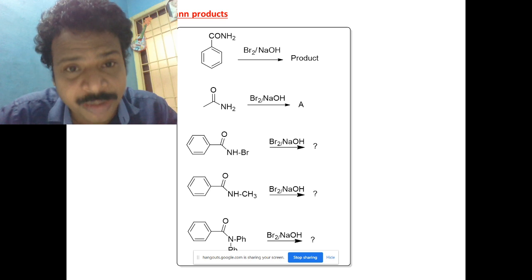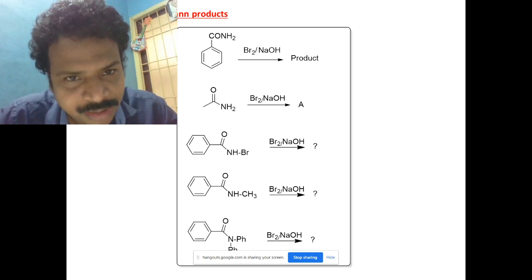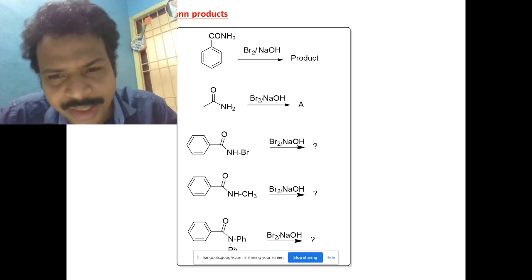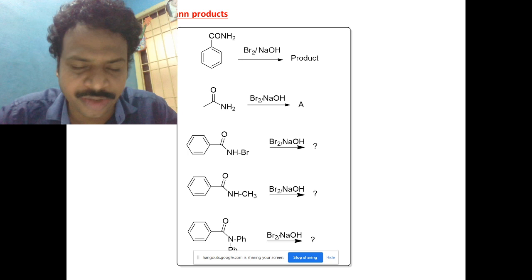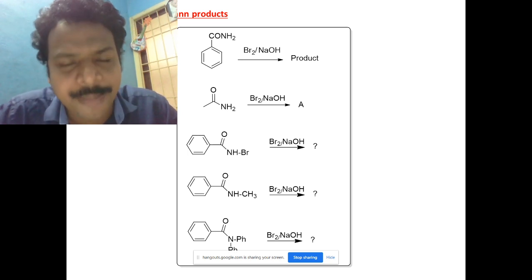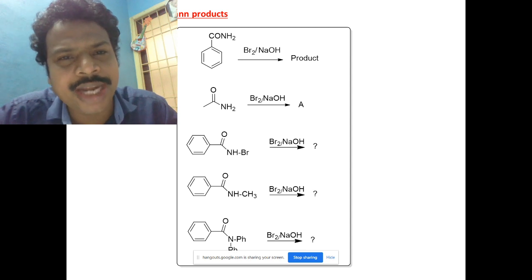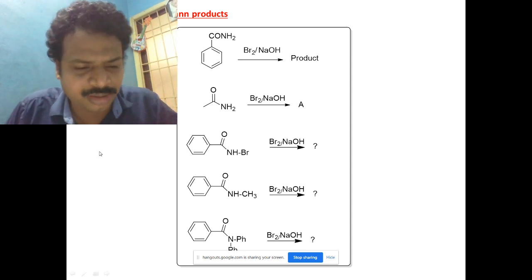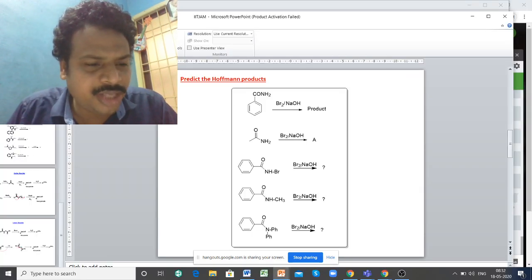Quickly analyzing without mechanism, the amide will become what? Amine, sir. That's it. What is the product? Leave the mechanism, you can write the mechanism later. Now quickly, if you want to tell the product: benzamide, so what will happen? RCONH2 will become what? Wait. First, that you should learn.